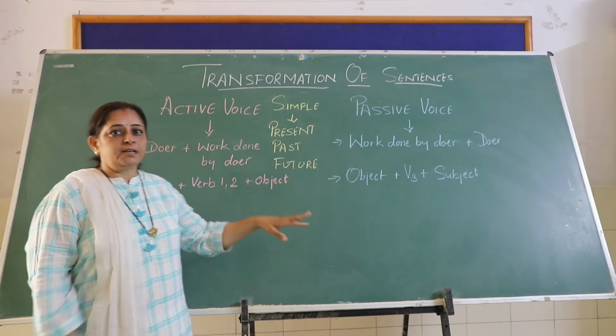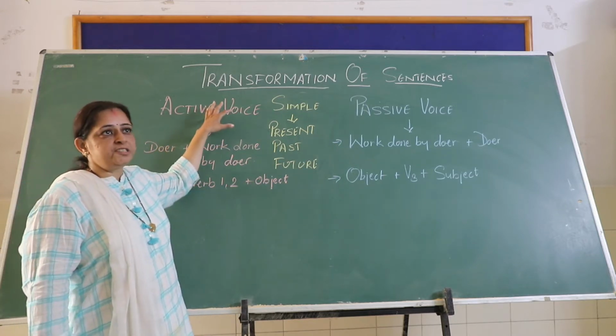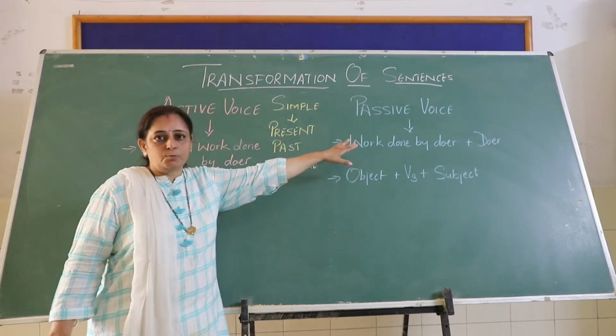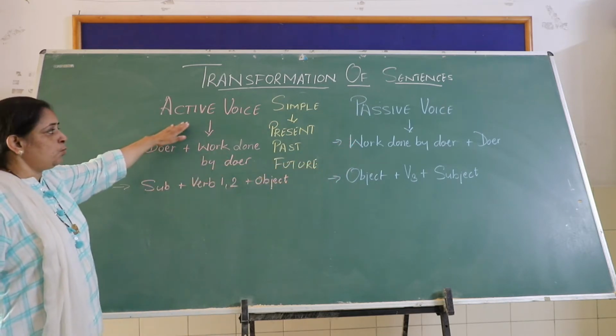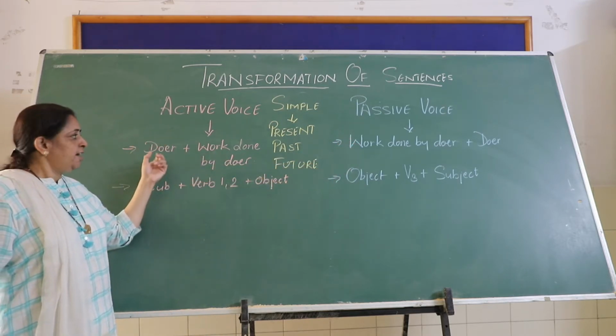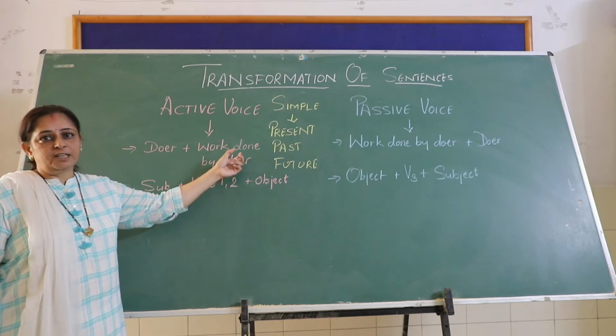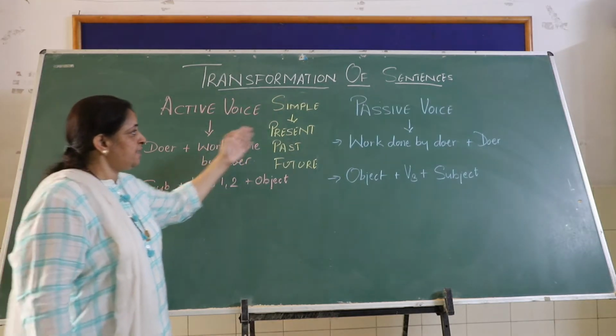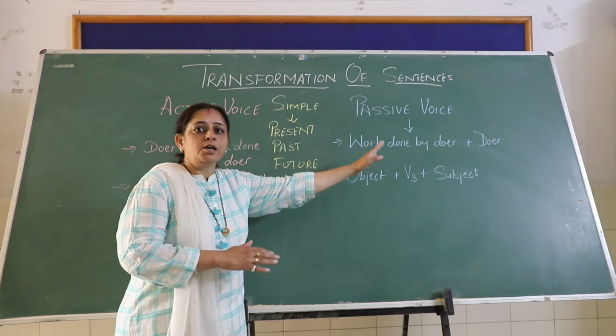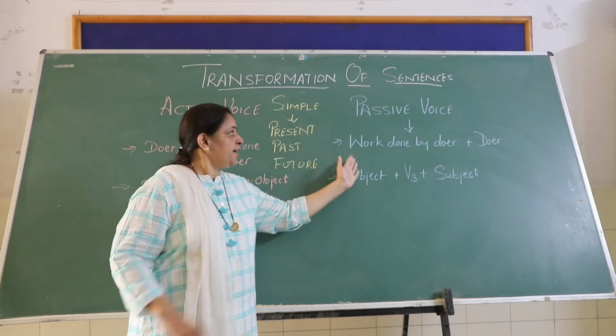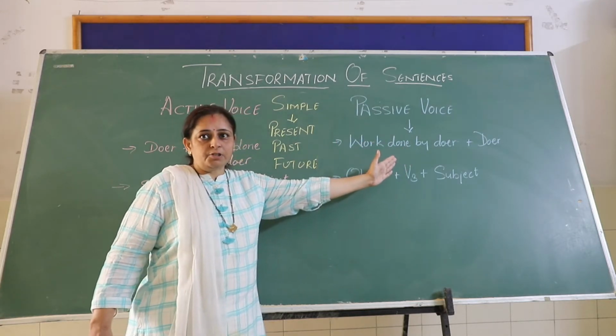But before starting that, I will just make you aware what is active voice and what is passive voice. Right? So in active voice, the doer comes first and the work done by the doer comes in the later part of the sentence. And the same way in the passive voice, the work done by the doer comes first and the doer comes in the later part of the sentence.